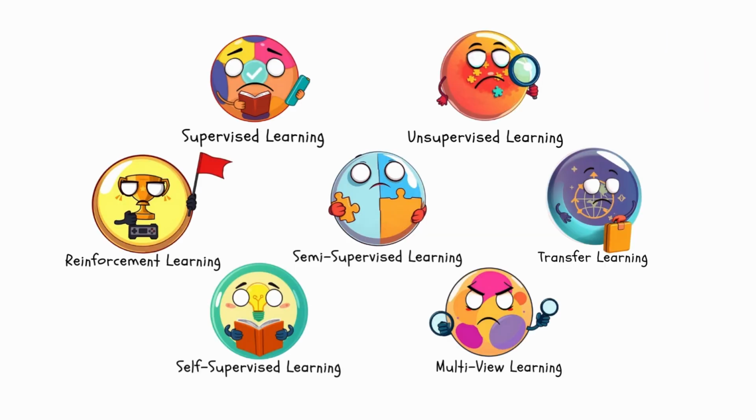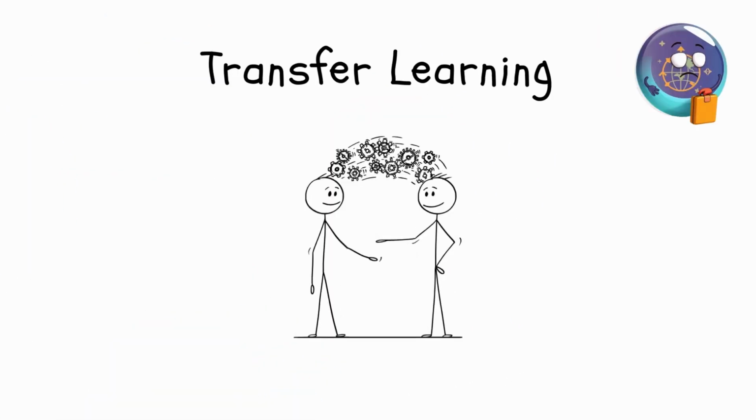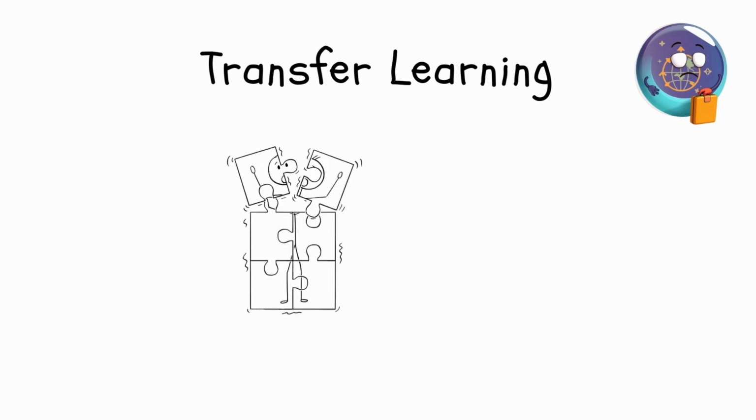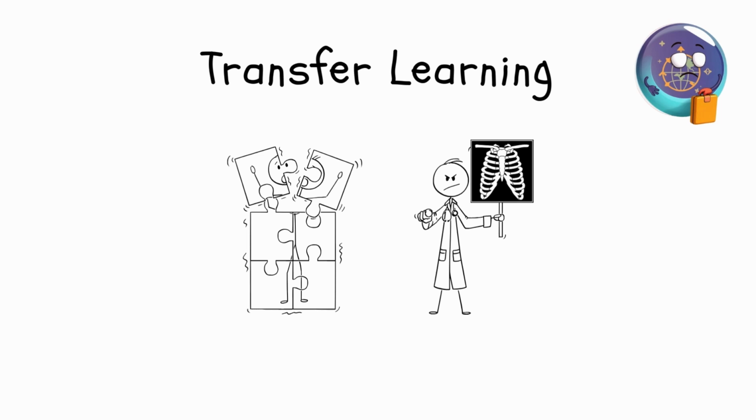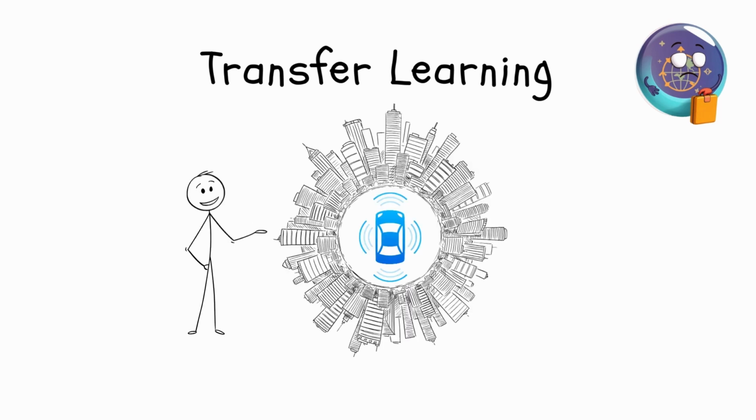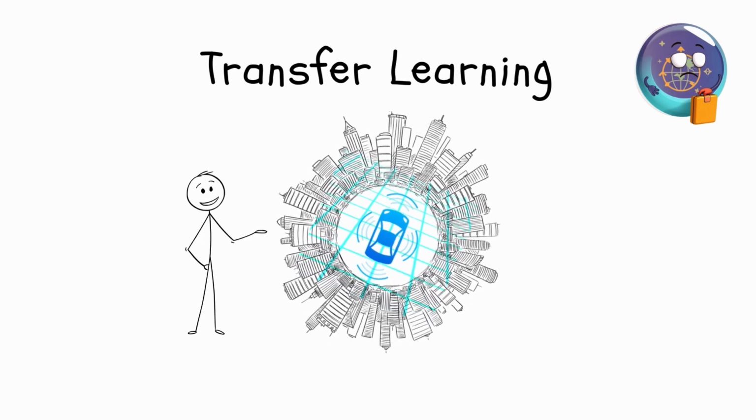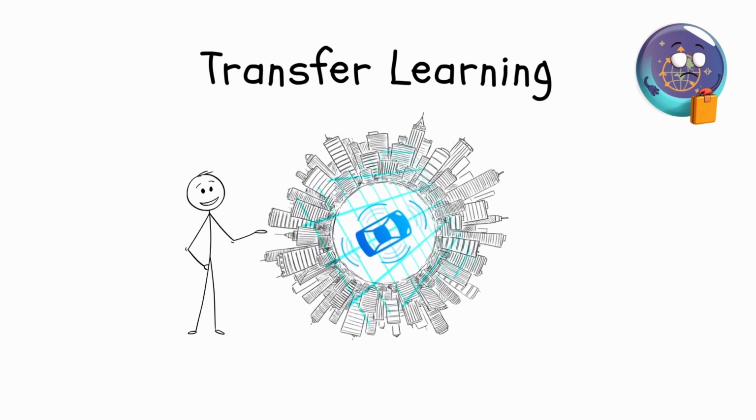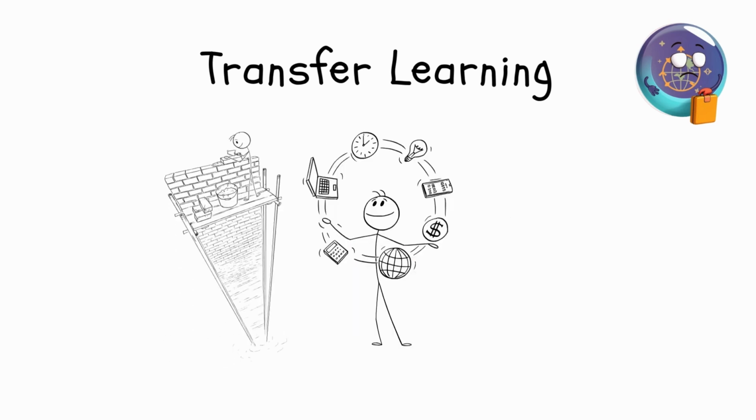One of the most exciting methods is transfer learning, where an AI takes what it has already learned in one area and applies it to another. An image recognition model trained on general photos can be fine-tuned to analyze medical X-rays for diagnosing diseases. Similarly, self-driving cars can use data from one city to adapt quickly to driving conditions in another city with minimal retraining. Transfer learning allows us to build on existing knowledge rather than starting from scratch every time.